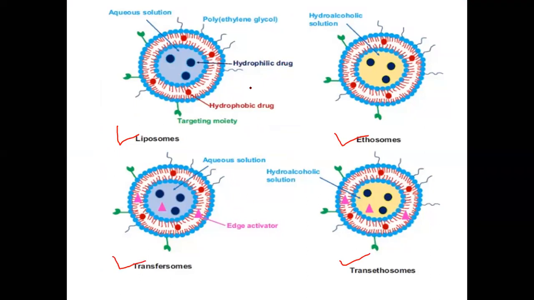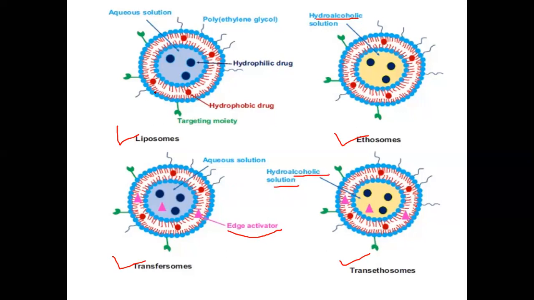That is a hydrophilic drug, hydrophobic drug is there. You can see in transferasome, aqueous solution is there and edge activators are there. So that is a major difference. Now in ethanol or ethosome, you can see hydroalcoholic solution at the central core. Okay, and transethosome, hydroalcoholic solution.